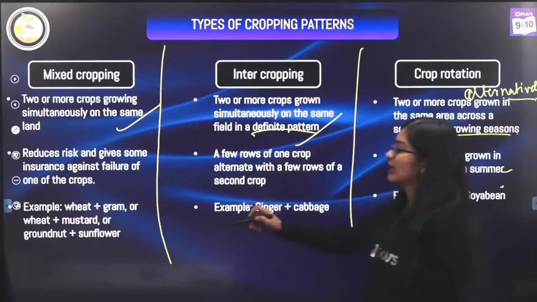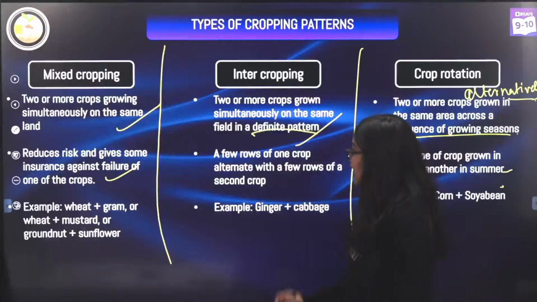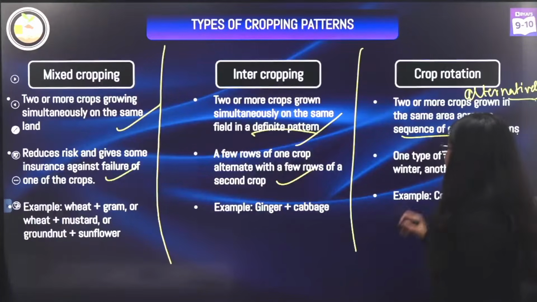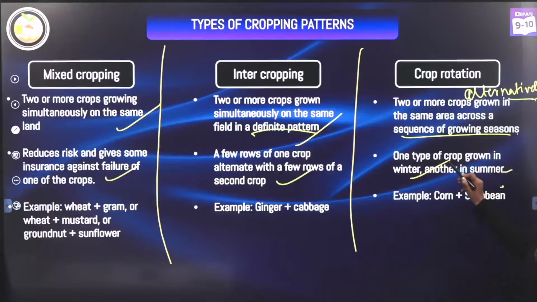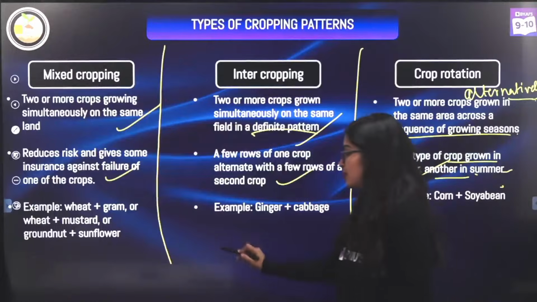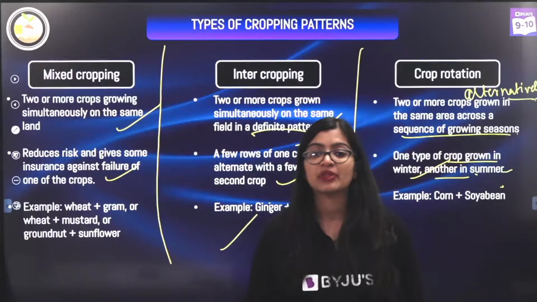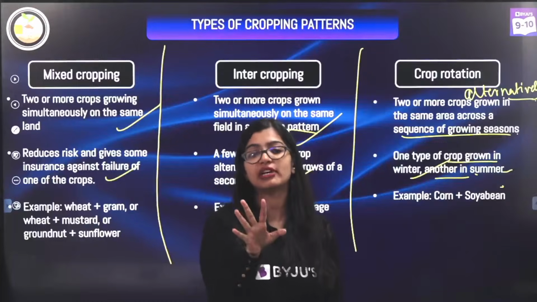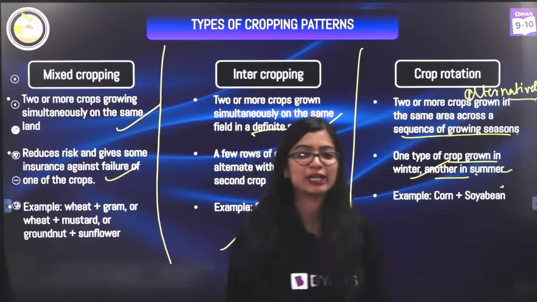What is happening here? It will reduce the risk of failure. Here we know that efficient nutrient management happens, and again one type is grown in summer, one type is grown in winter for effective nutrient management, and these are your examples. This question, difference between any two of the cropping patterns, will definitely come for 2 to 3 marks. Take a screenshot of this.